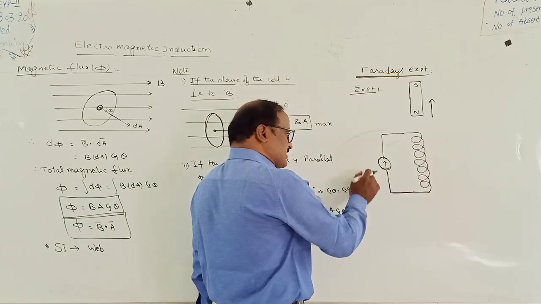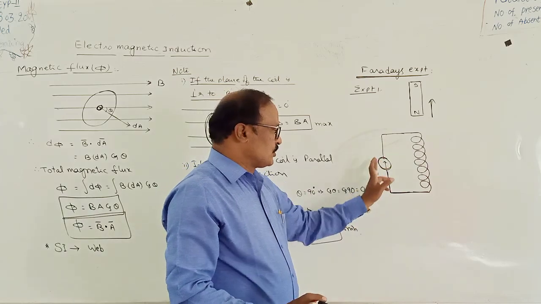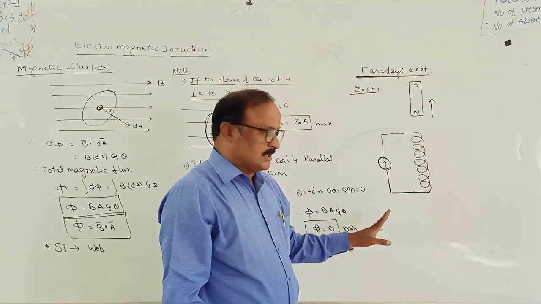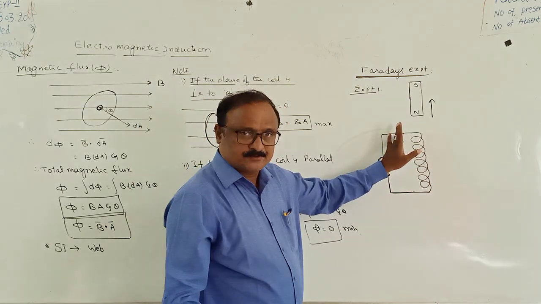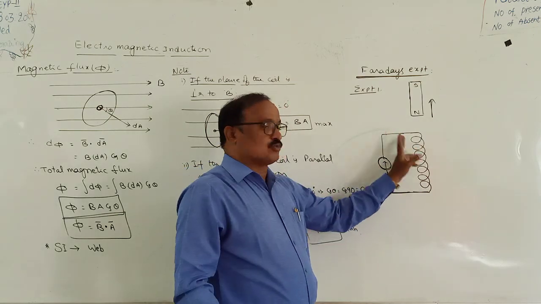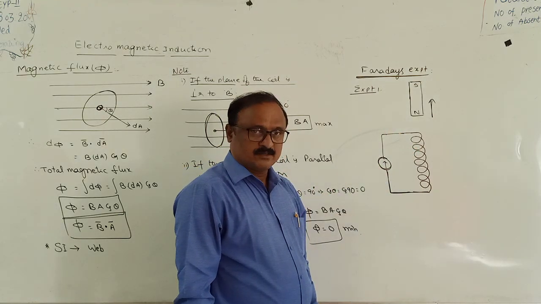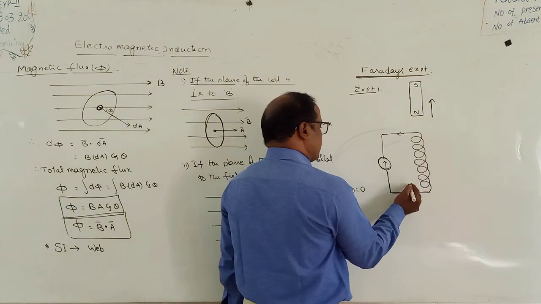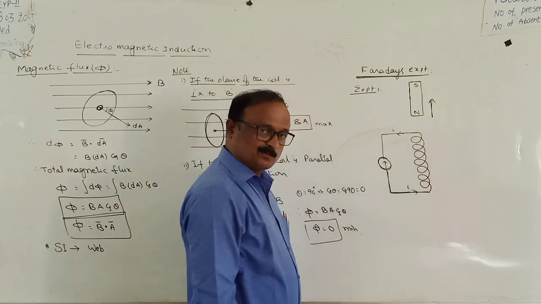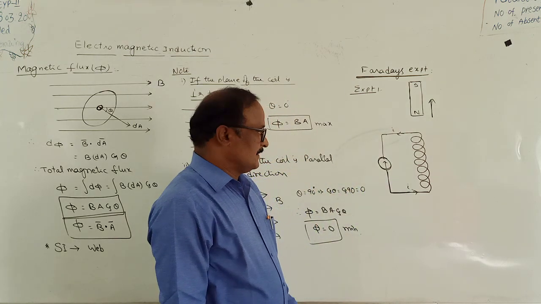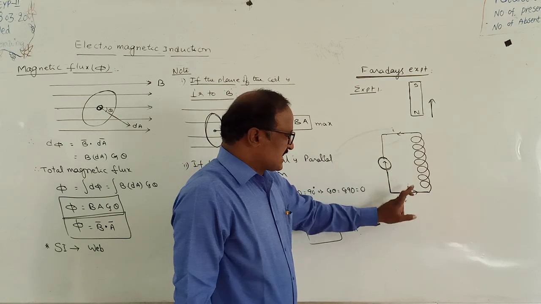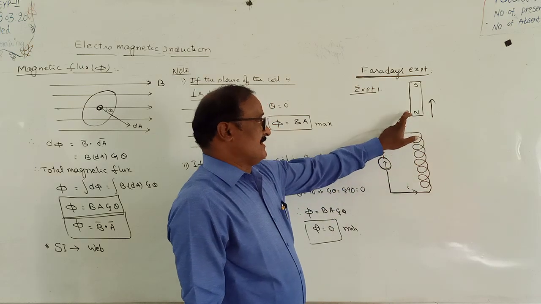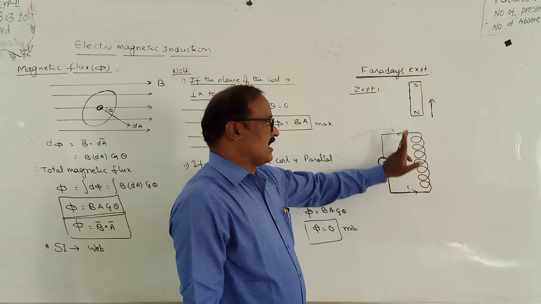If the galvanometer shows a deflection in this closed circuit, then definitely there should be a current. But here there are no electric cells. Even though the current is passing through the given closed circuit, suppose the current passing through the given circuit is I. So how is this current passing through the given circuit? The only condition is when there is a relative motion between the coil and the magnet.